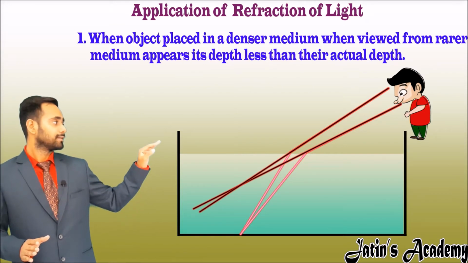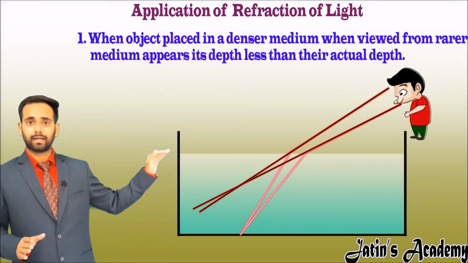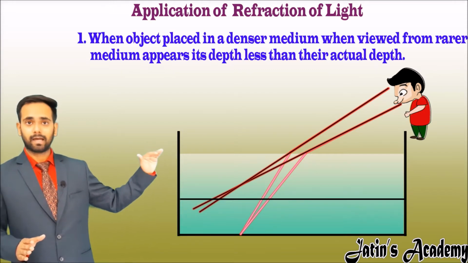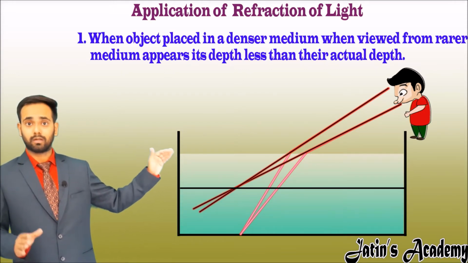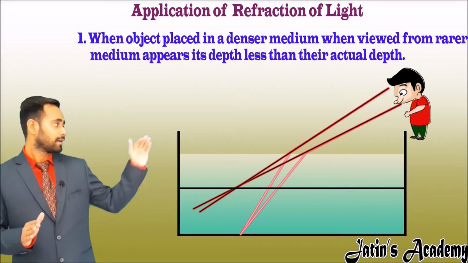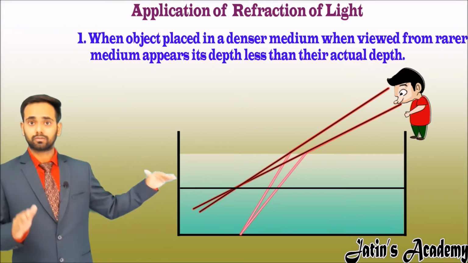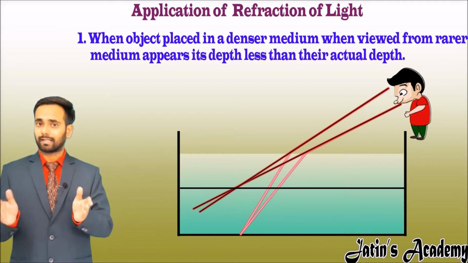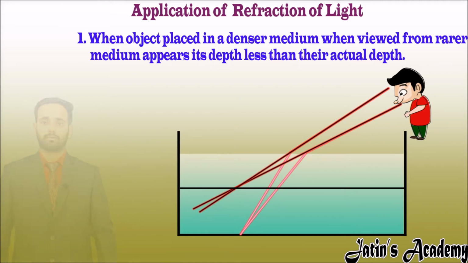You see this extended line meets at a point above the actual bottom of the swimming pool. Here we see the apparent depth of the swimming pool, but the real depth is at a lower place. So we see an imaginary depth less than the actual depth of the swimming pool.